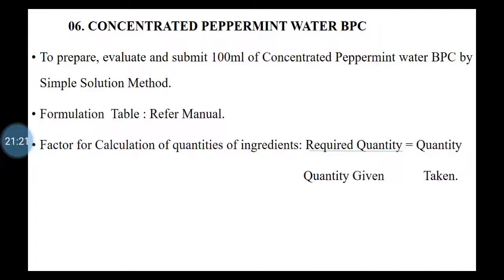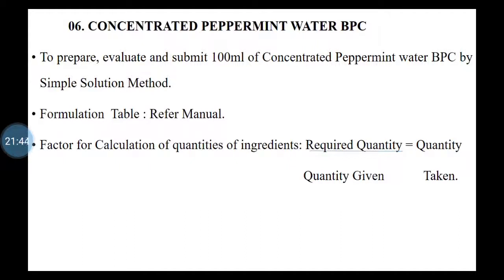Then factor for calculation. For the quantities, how will you take the quantity? These are the quantities for 1 liter. So peppermint oil is 20 ml in 1 liter, and alcohol is 600 ml in 1 liter. Our quantity is 30 ml, so accordingly you have to divide.